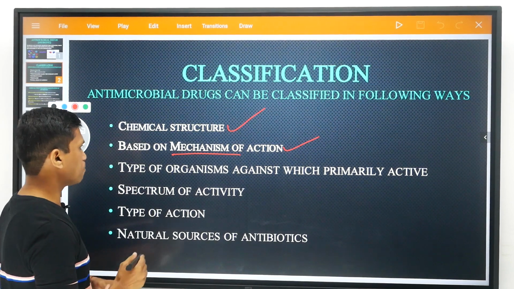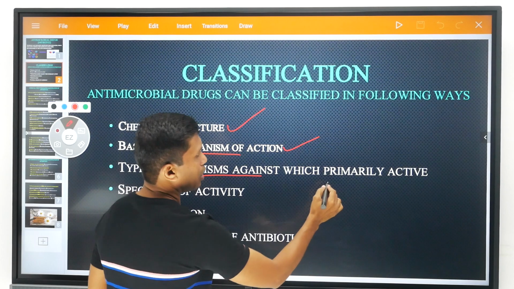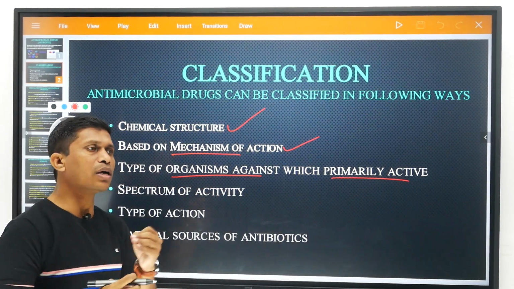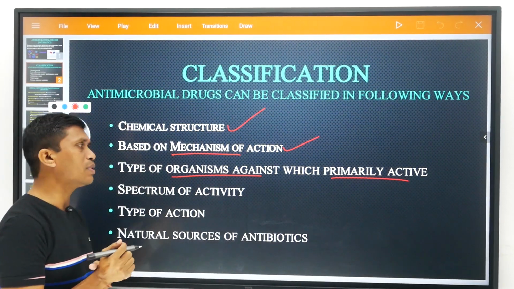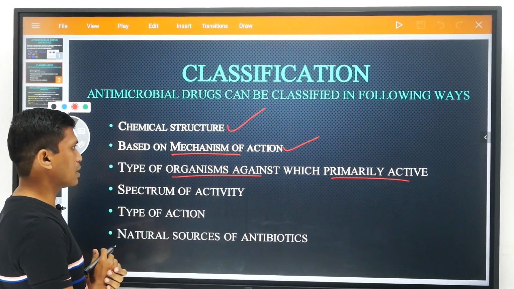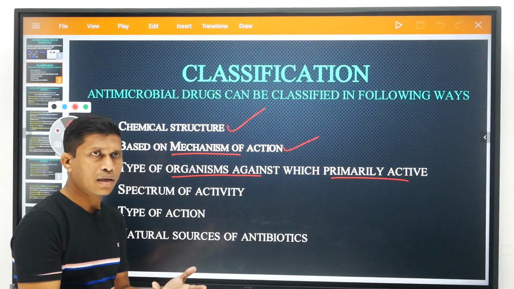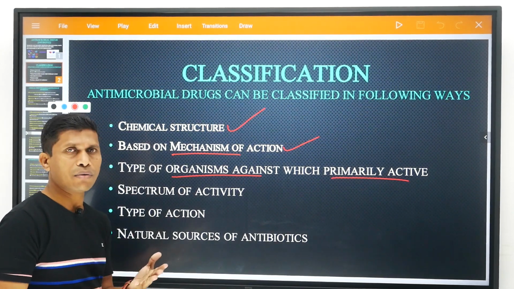Then, type of organisms against which they are primarily active, meaning against which kind of microorganism the antibiotic is active. It may be effective against bacteria, fungi or viruses: antibacterial, antifungal or antiviral.